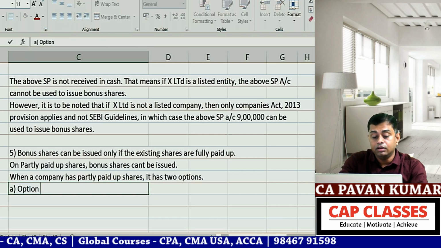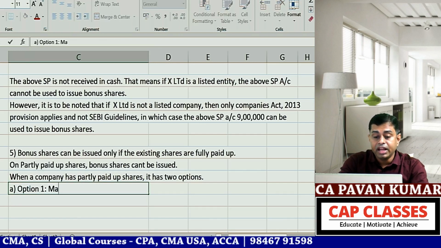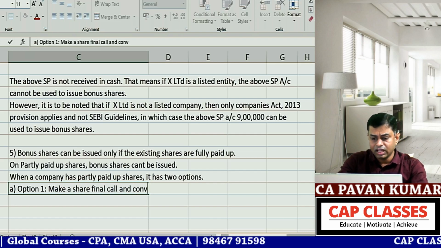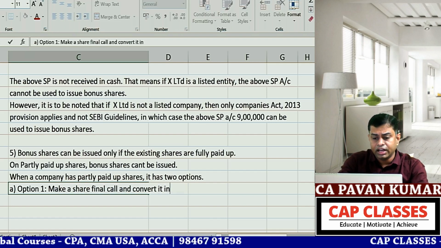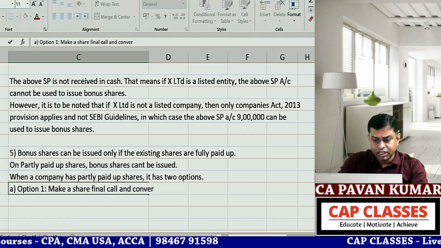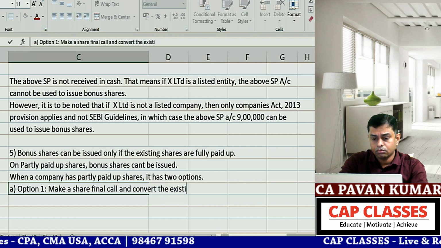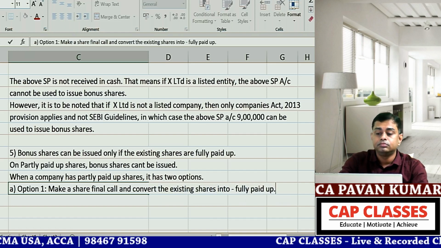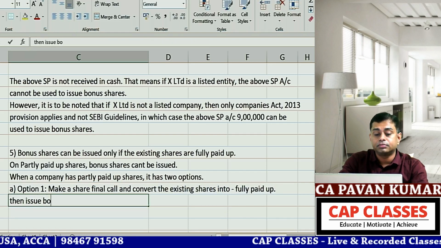Option 1: make a share final call and convert the existing shares into fully paid up, then issue bonus shares.